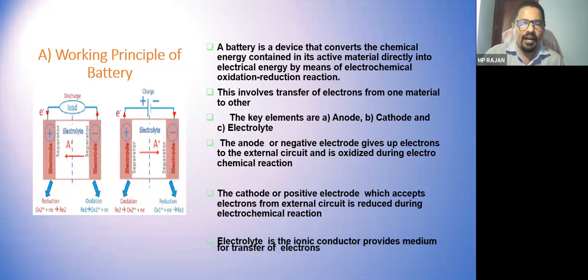The media through which the electrons flow inside the battery is called the electrolyte. Chemical action takes place in the electrolyte. It is merely a chemical action and reaction. Chemical action happens inside the battery when you do charging and discharging. When you give electrical current to the battery, that process is called charging, whereas when you take current from the battery, that process is called discharging. So charging and discharging happen in the battery.